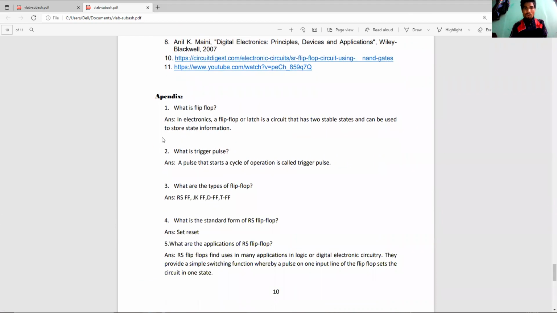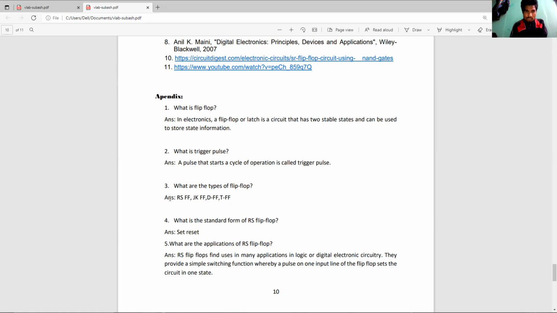Appendix. What is a flip-flop? In electronics, a flip-flop is a circuit that has two stable states, and it can be used to store state information. What is a trigger pulse? A pulse that starts a cycle of operation is called a trigger pulse.